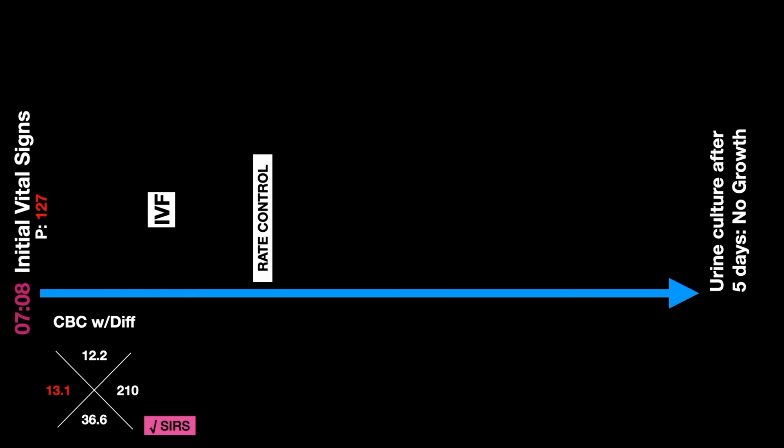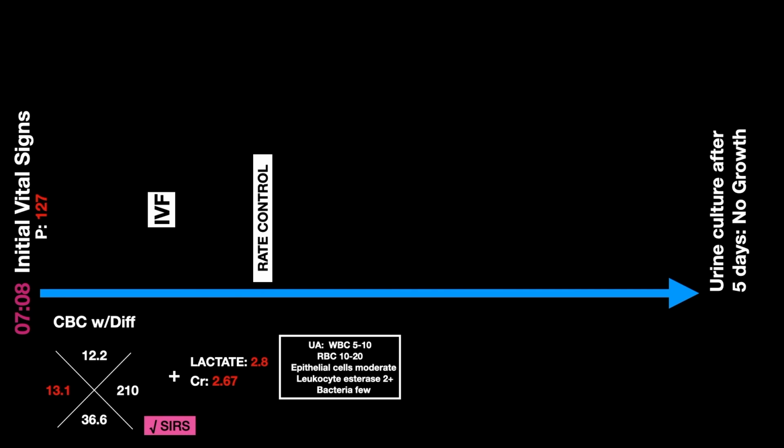SIRS plus elevated lactate and creatinine, signs of end organ injury, and a UA that showed some WBC, some RBC, epithelial cells, but 2+ leukocyte esterase and few bacteria, could be suggestive of urinary tract infection. And this combination could mean that we have urosepsis.